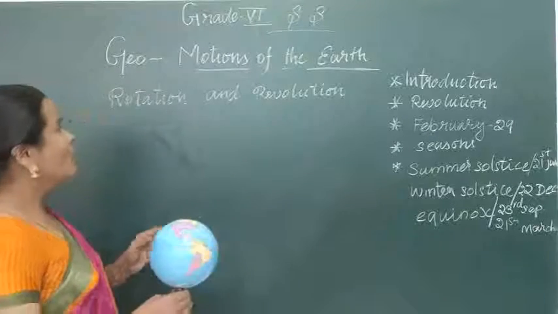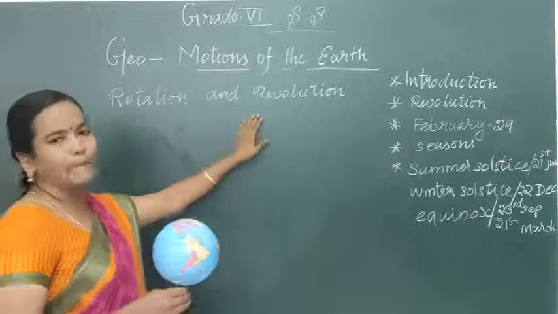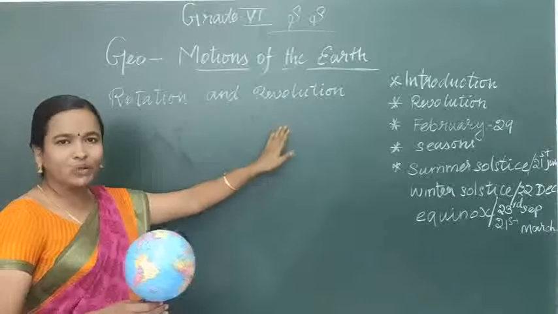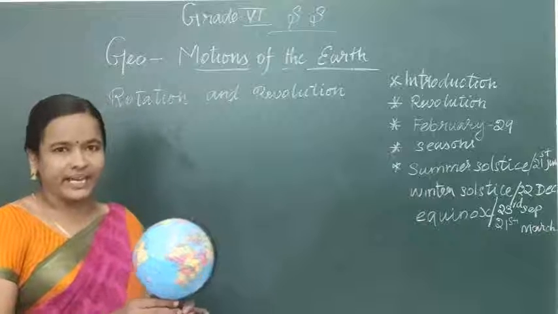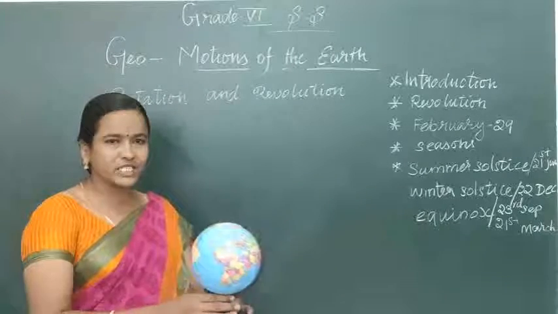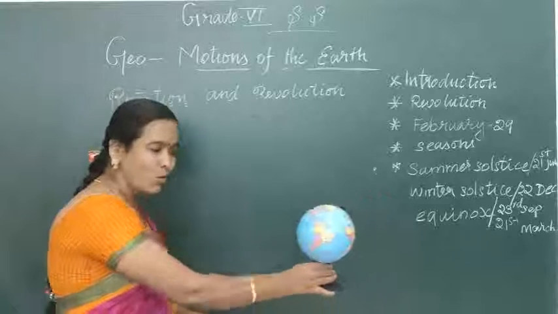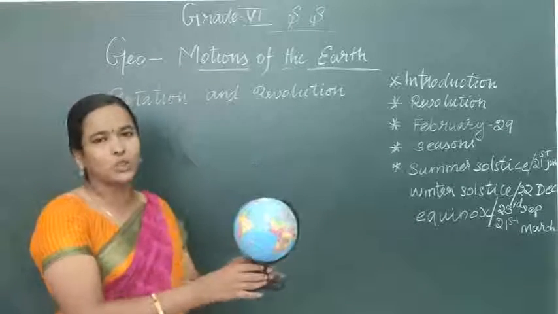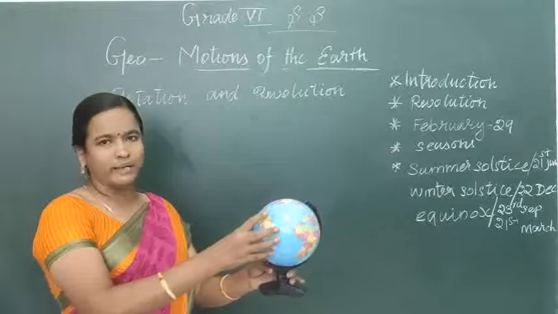Now we will get into the second movement, that is revolution. Revolution is the movement of the earth on a fixed path. Every year it is moving only on a fixed path, right? That path is also known as an elliptical orbit.